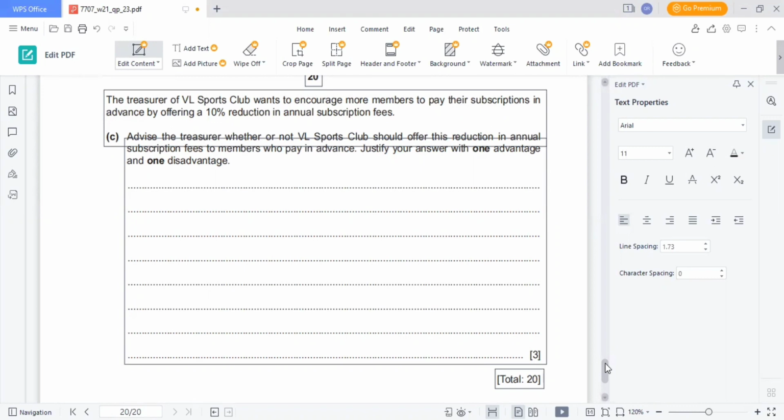So we'll only receive 90% of the subscription fees. 10% is deducted as a discount. So less cash received, possible reduction in membership as people might not agree to paying in advance. There is difficulty of monitoring varying subscription rates, or this could also reduce the surplus for the year, and 1 mark for the evaluation, whether the club should offer this reduction in annual fees or not.